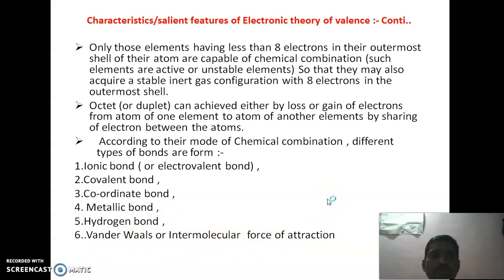These are different modes of chemical combination, and basically the valency electrons are responsible for the formation of chemical bonds. Okay, thank you students.